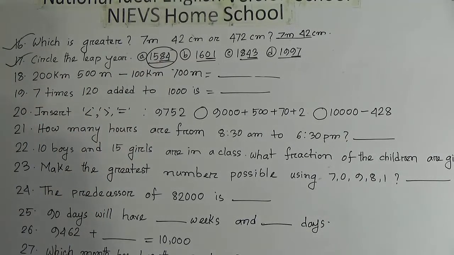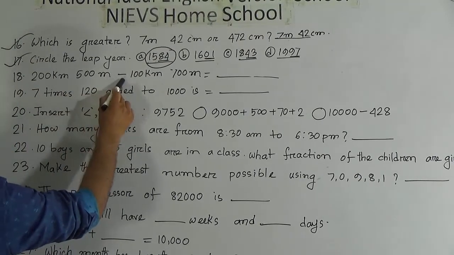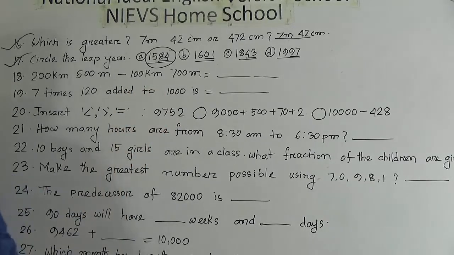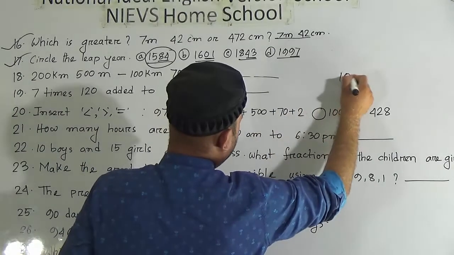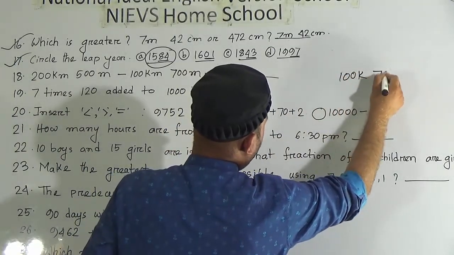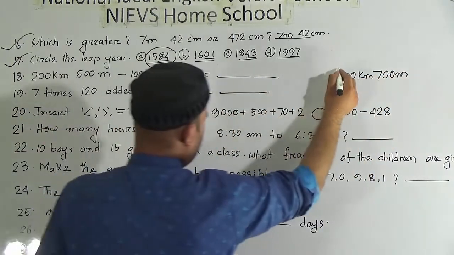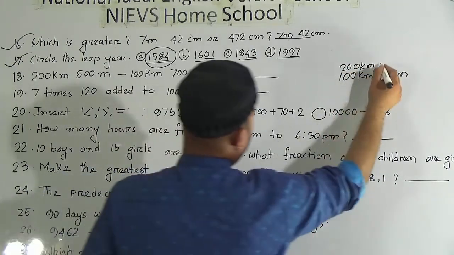Now number 18, 200 kilometer and 500 meter minus 100 kilometer and 700 meter. So we have to subtract 100 kilometer 700 meter from 200 kilometer and 500 meter.